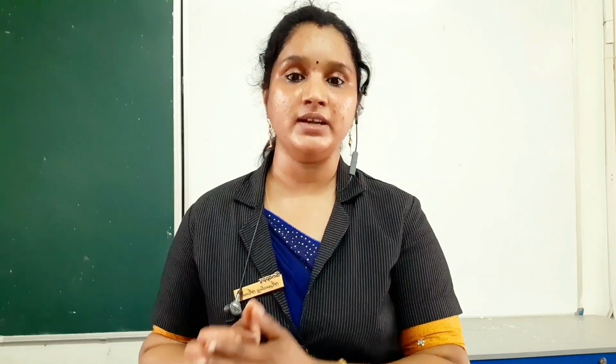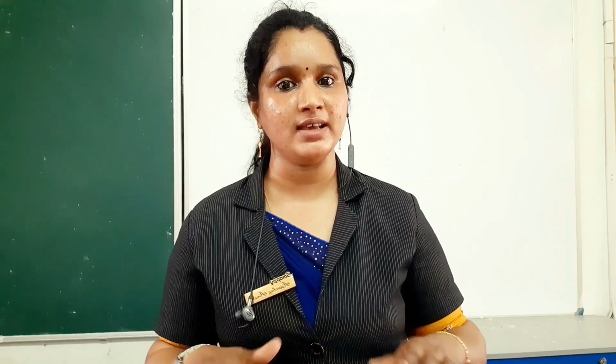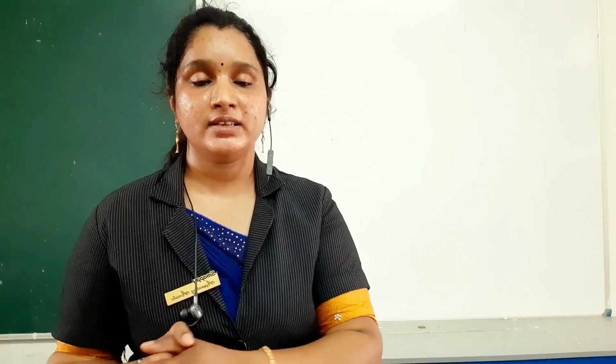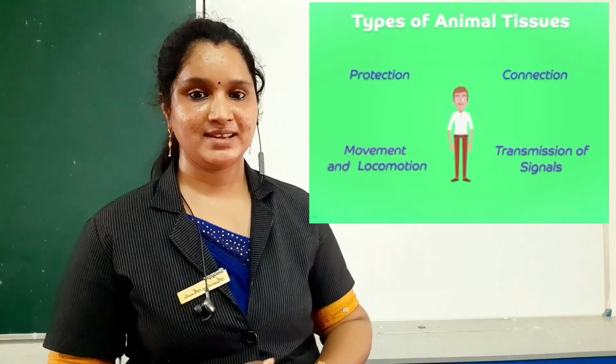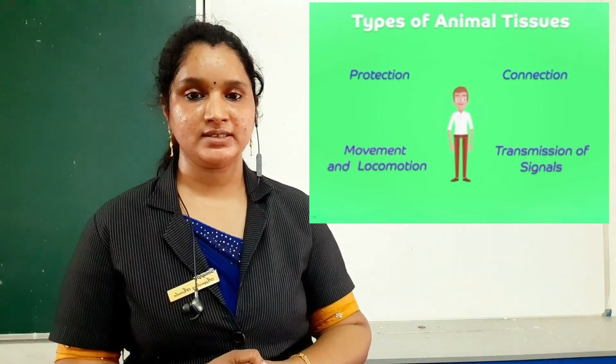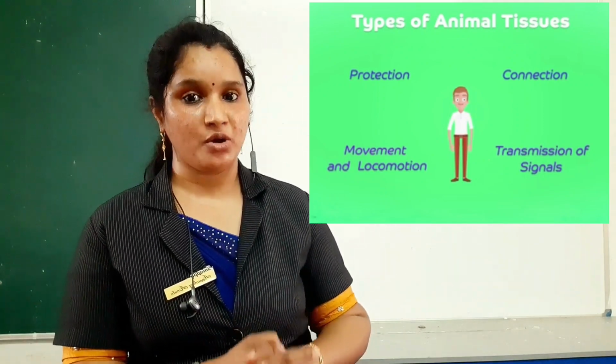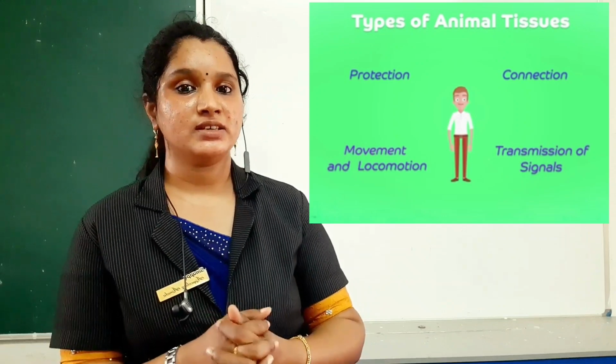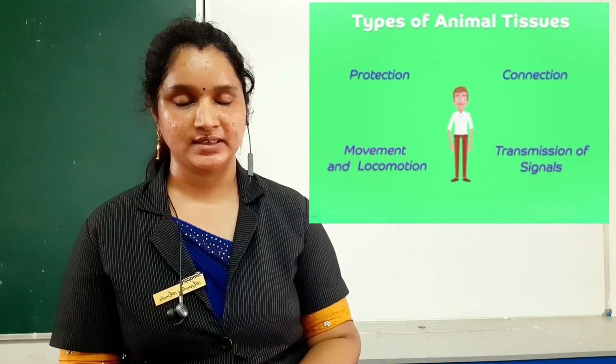So these functions are carried out by different types of tissues, and these tissues are categorized based on the different functions, that is protection, movement and locomotion, connection and transmission of signals.